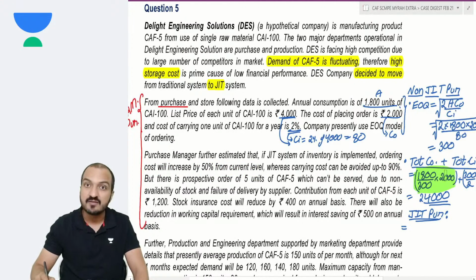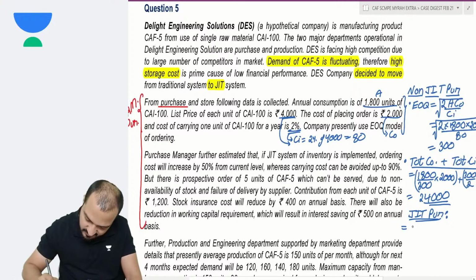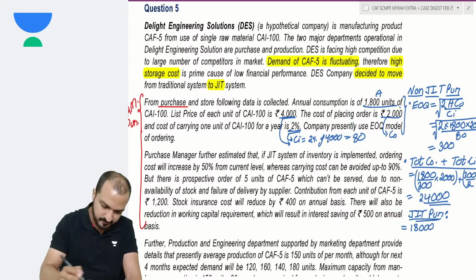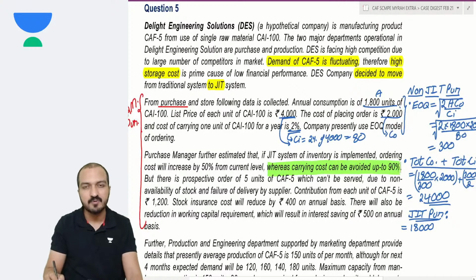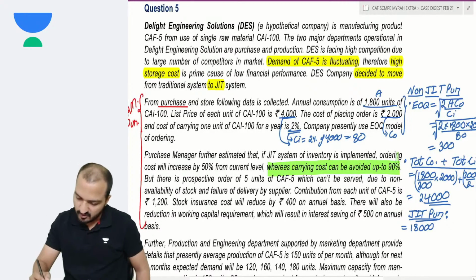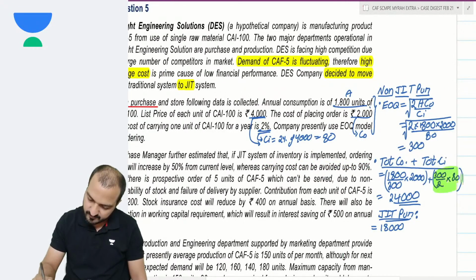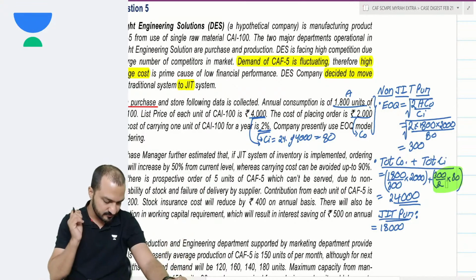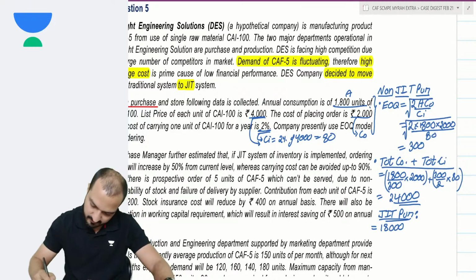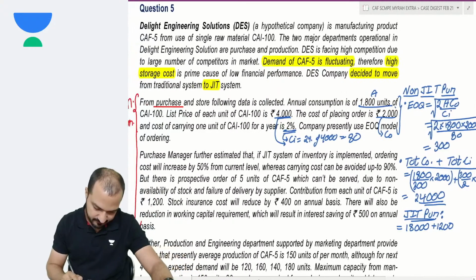If this is 12,000, then under JIT this will increase by 50%. 12,000 plus 50% makes it 18,000 ordering cost. Whereas carrying cost can be avoided up to 90%. Avoided 90% meaning this carrying cost will reduce by 90%. Your carrying cost here was again 12,000. From 12,000 minus 90%, what will remain is only 1,200 under JIT.